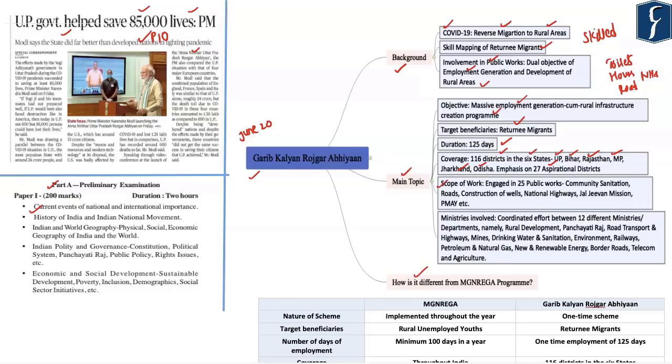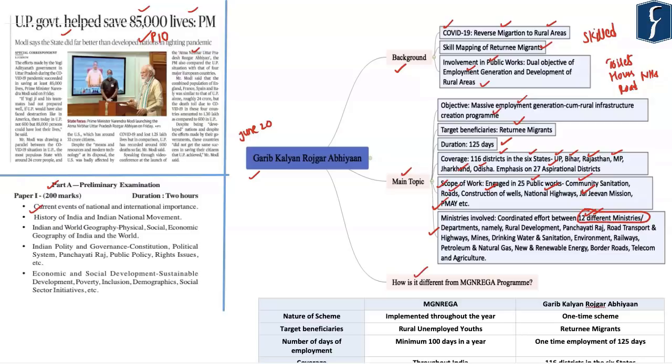With respect to the kind of work that can be executed under this program, the returning migrants could be engaged in 25 different types of public work, such as construction of toilets, roads, wells, national highways, rainwater harvesting structures under Jal Jeevan Mission, houses under Pradhan Mantri Awas Yojana, and so on. And lastly, please do note that Garib Kalyan Rojgar Abhiyaan is not altogether a new scheme or program. Rather, it is an amalgamation of the existing schemes and programs which are implemented by 12 different ministries or departments.